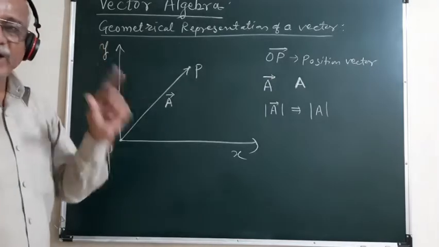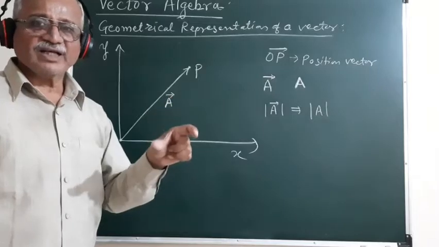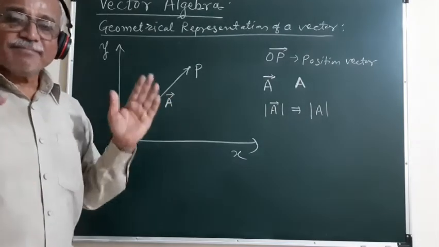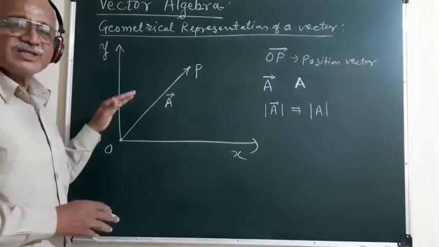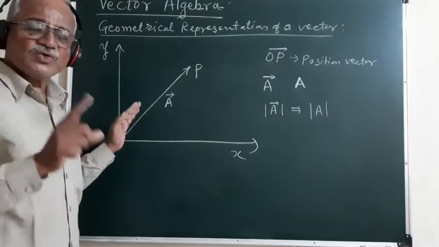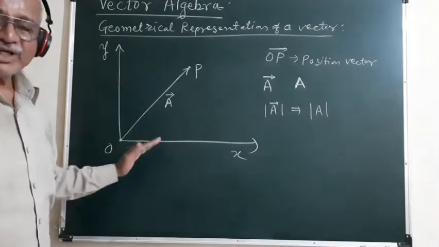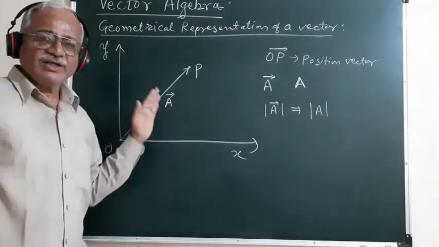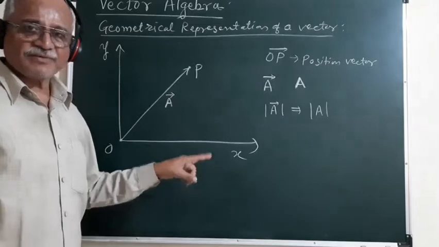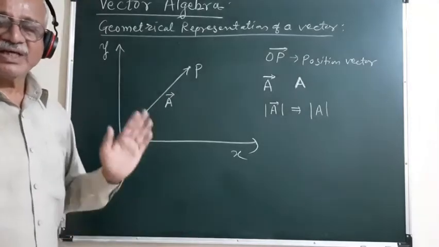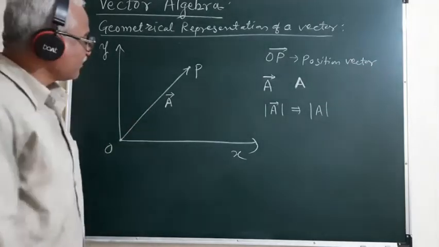So whenever we want to describe this displacement of the particle completely, only the magnitude of the displacement is not sufficient, but we need to specify the direction of the displacement. So this physical quantity can be described completely only with the help of its magnitude as well as direction. Such quantities are called vector quantities, or simply vectors.